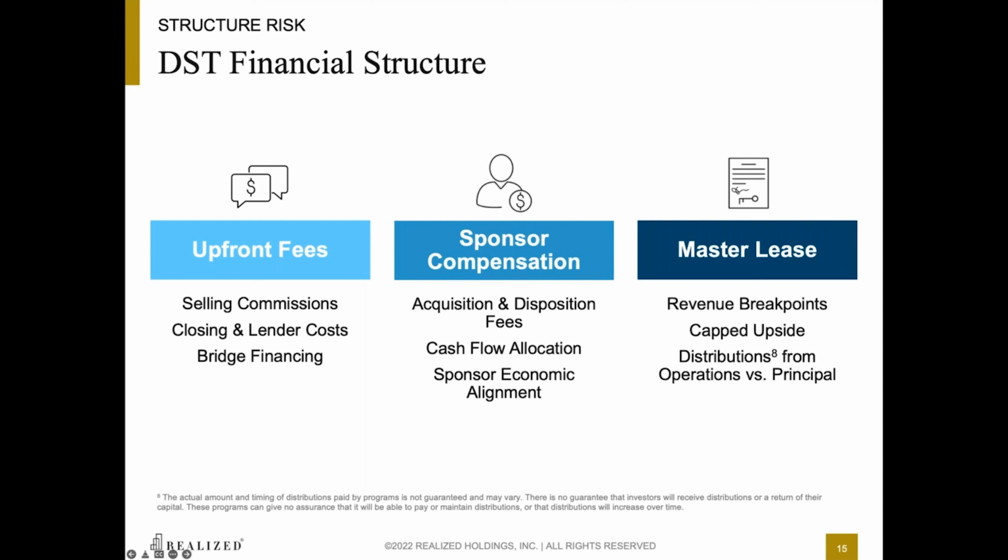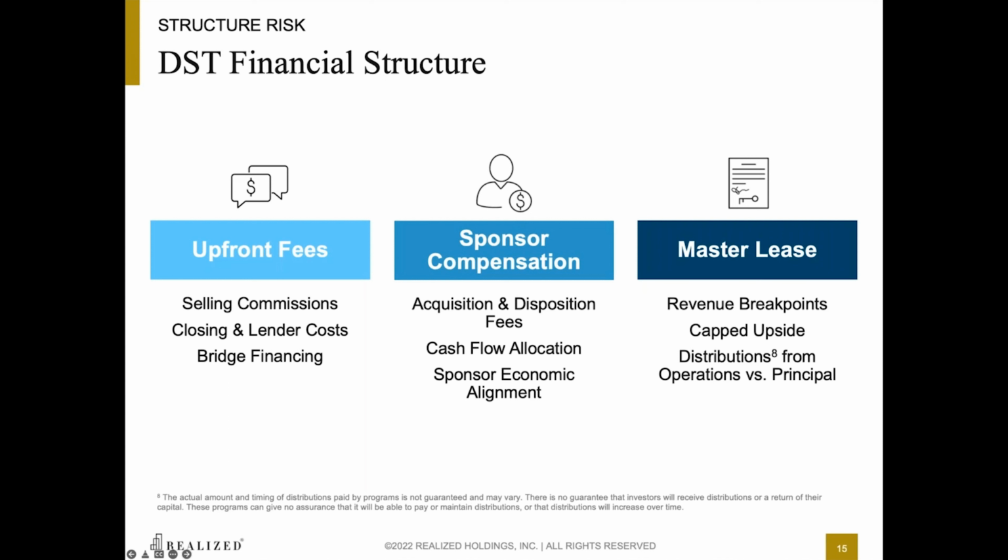Third is the master lease. The master lease has the largest impact on DST investors' annual returns out of these three items. For each offering, the sponsor puts together a 10-year projected cash flow statement for the investment that includes projected investor returns. If the property's actual performance varies from the projected performance, that's when you see the impact of the master lease. In the case of overperformance, how does it benefit investors? If the property underperforms, what impact does that have?